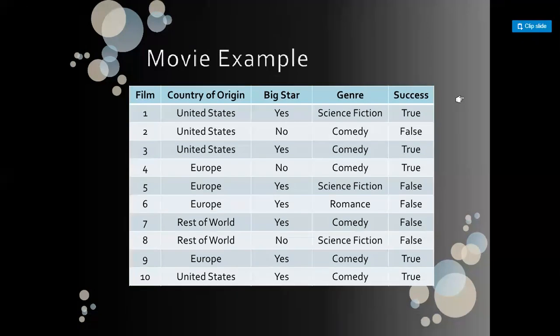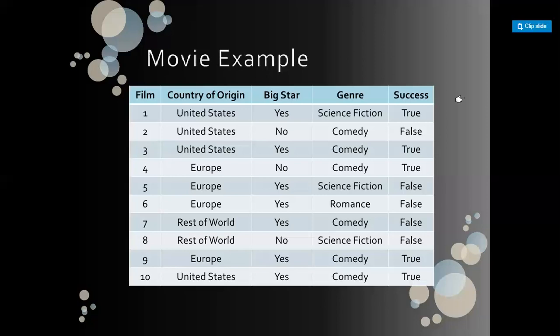In the country of origin, there are three categories: United States, Europe, and rest of the world. And in Big Star, there are two categories: Yes and No, that is, a big star is present or a big star is not present. In genre, there are three categories: science fiction, comedy, and romance. So on the basis of these, we want to predict the final outcome of the movie, whether it will be a hit or flop.